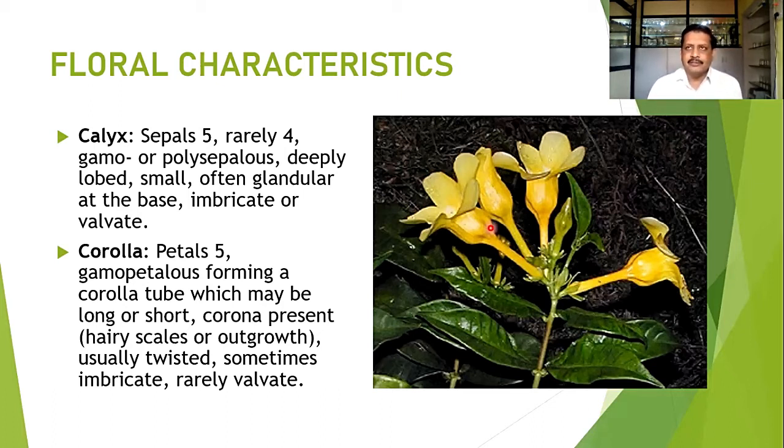As you can see in Catharanthus roseus, the corolla tube is long, and in many members you can find the corolla tube may be shorter. Corona may be present or absent in many members. Every flower doesn't have the corona, but corona is usually present, and these are nothing but the scaly, hairy outgrowths to the corolla. Usually twisted, sometimes imbricate, and rarely valvate type of aestivation can be observed among these flowers.